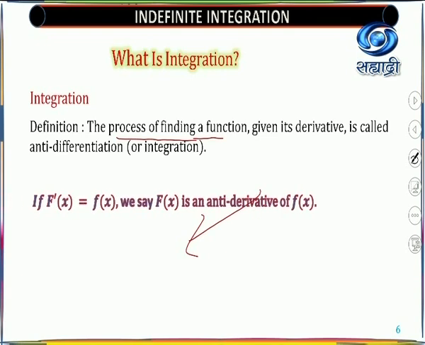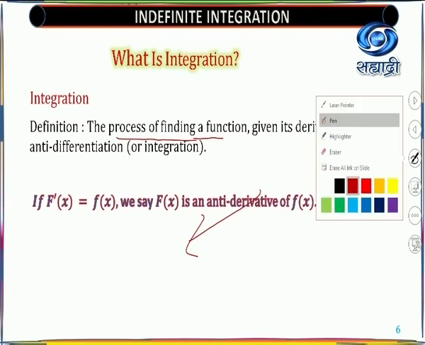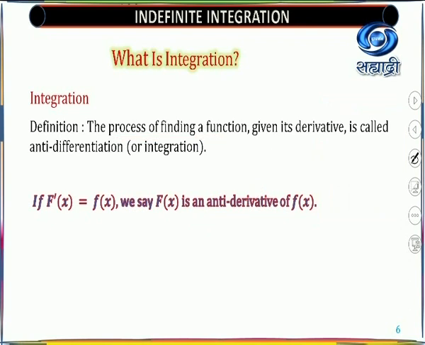Now what is the symbolic form? Symbolic form says that if F'(x) = f(x), we say that F(x) is an antiderivative of f(x). This F(x) is capital F(x), and this is small f(x). You can use another symbol also. If g'(x) = f(x), then we say that g(x) is an antiderivative of f(x).